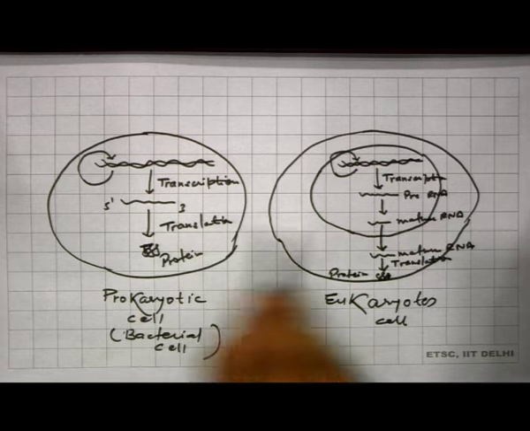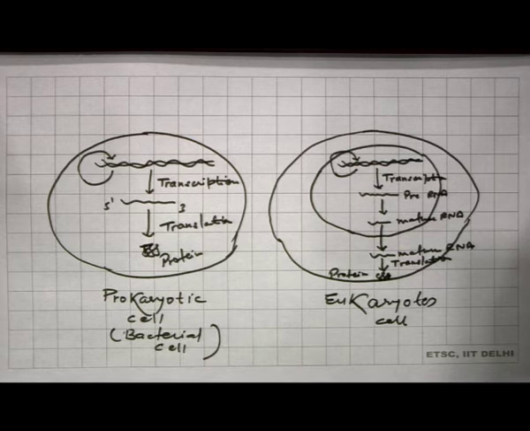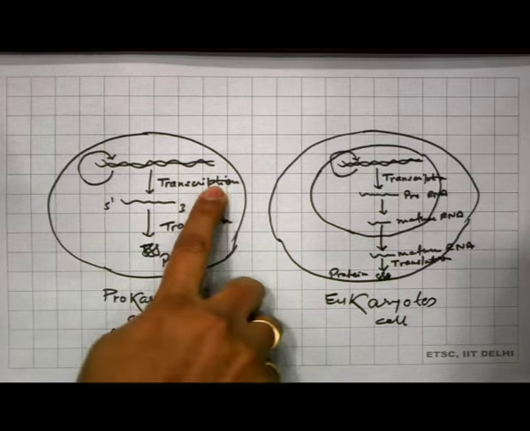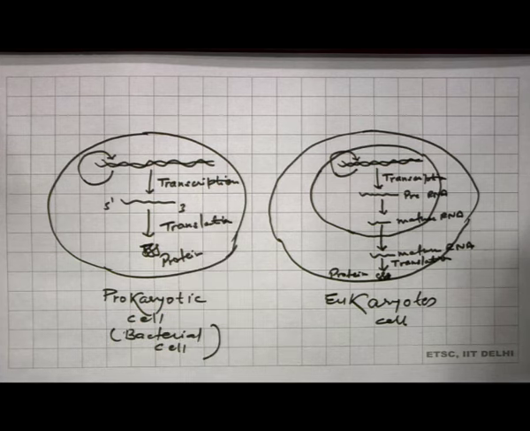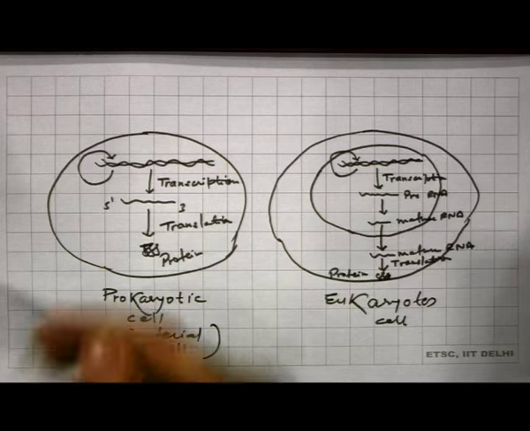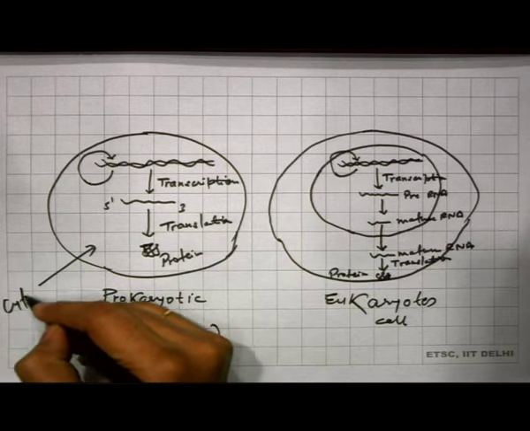So, this is a major difference between prokaryotic and eukaryotic cell. In a prokaryotic cell, replication, transcription and translation all occur inside the cytoplasm.